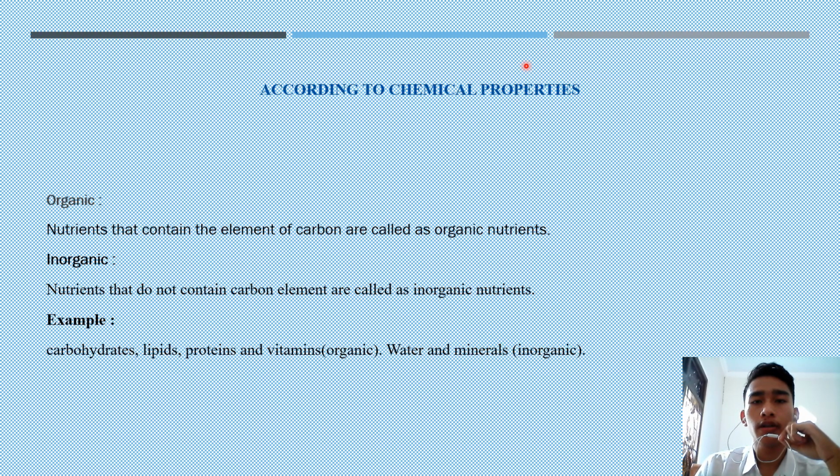And then, according to chemical properties, there are two: organic and inorganic. Organic is a nutrient that contains the element of carbon, also called organic nutrient, and inorganic is a nutrient that does not contain carbon element, called inorganic nutrients. For example, carbohydrate, lipid, protein, and vitamin are organic, and water and mineral are inorganic.